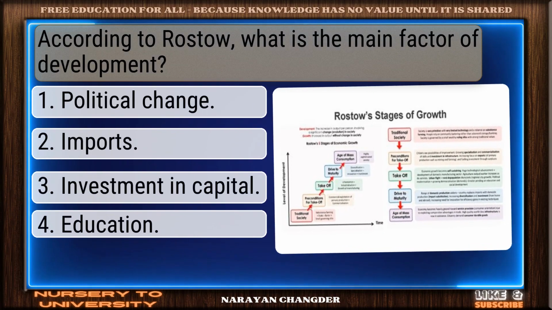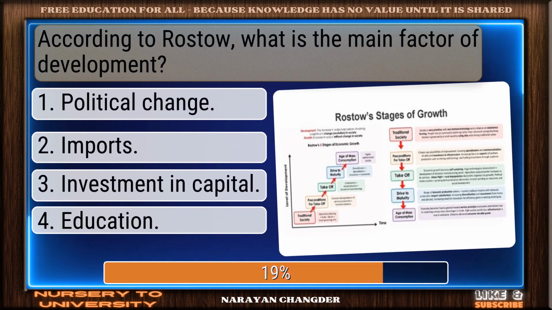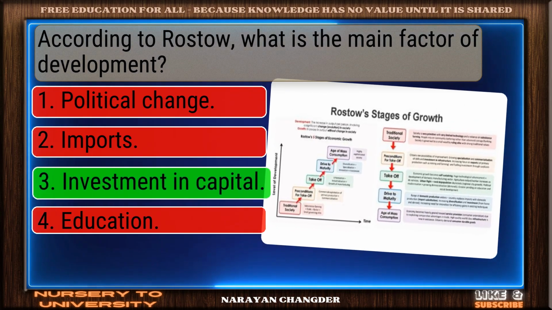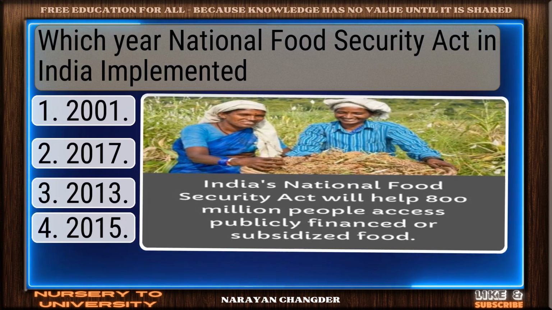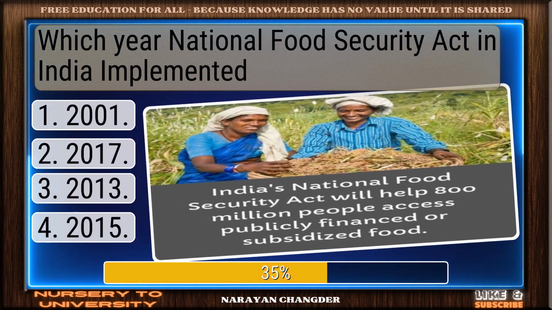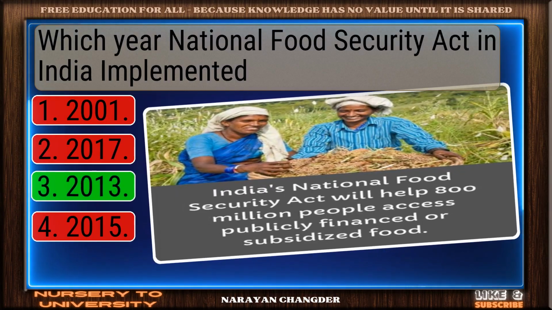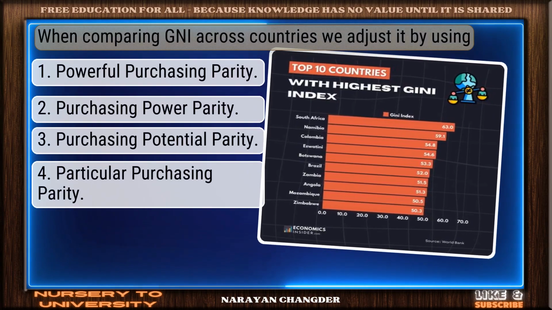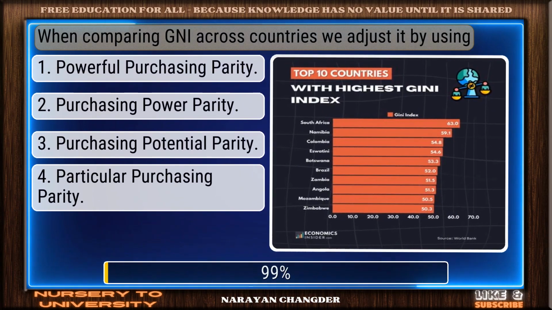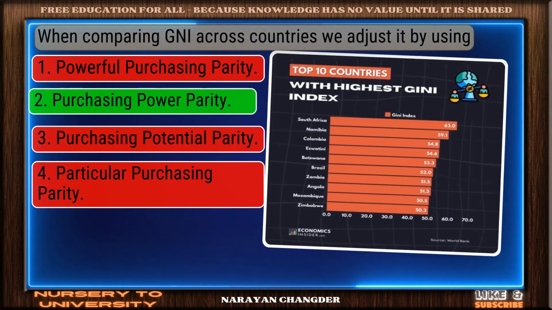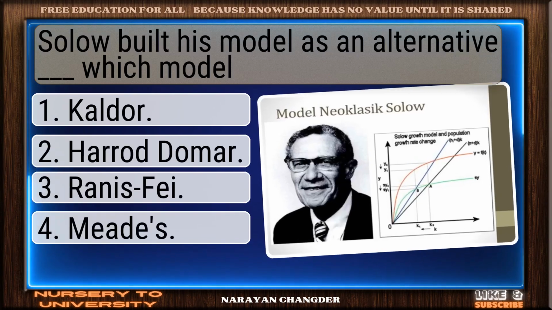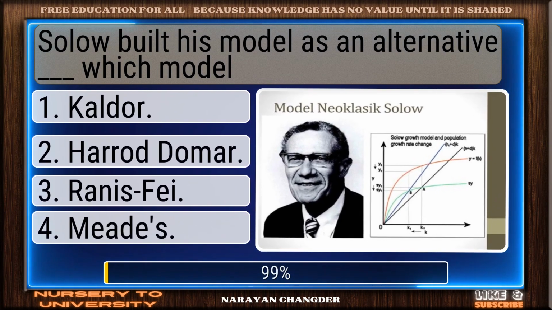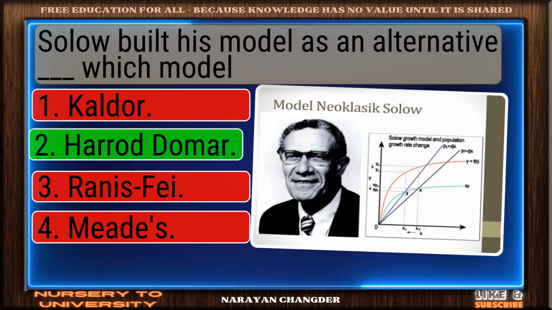According to Rostow, what is the main factor of development? Valid point. Investment in capital is true. Which year was the National Food Security Act in India implemented? Right again. 2013 is a valid answer. When comparing national income across countries, we adjust it by using... Well picked. Purchasing power parity is the correct answer. Solow built his model as an alternative to which model? Solid response. Harrod-Domar is a valid choice.